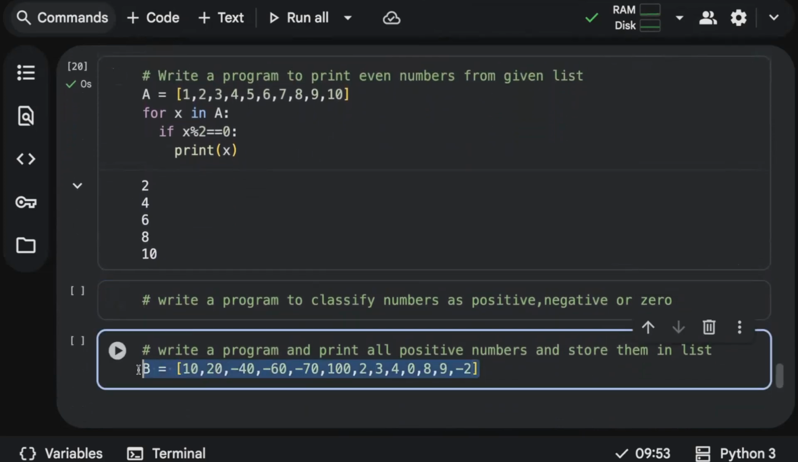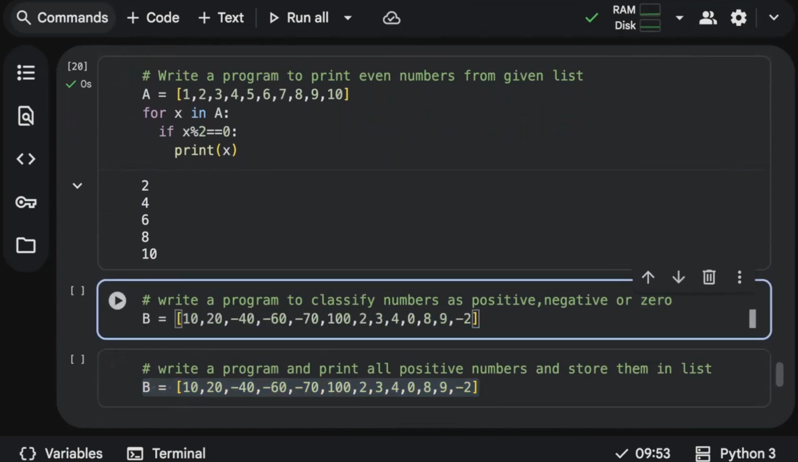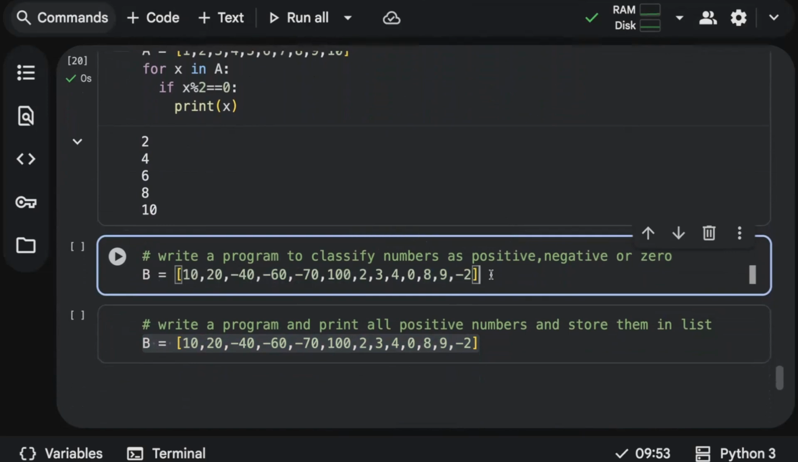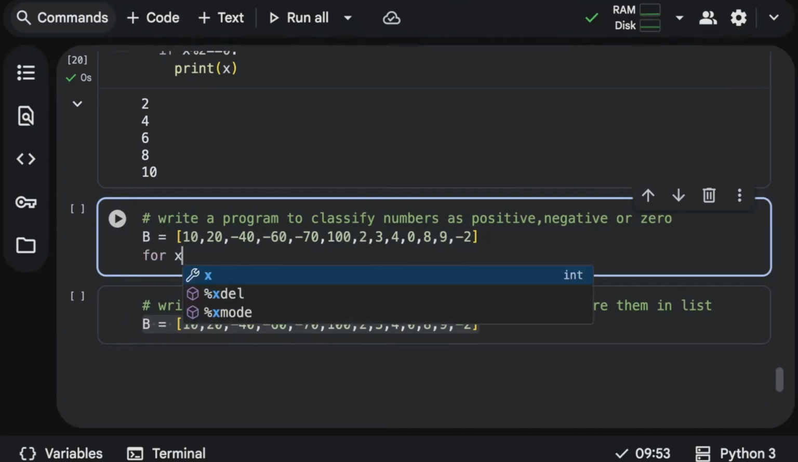Okay. So next, one more interesting thing. Previously in our conditionals, we were checking a single value, like whether it's a positive number or negative number, or an even number or odd number. Now we are checking multiple values. That's the only difference. So now we need to classify numbers as positive, negative, or zero. So I'll make use of a for loop.